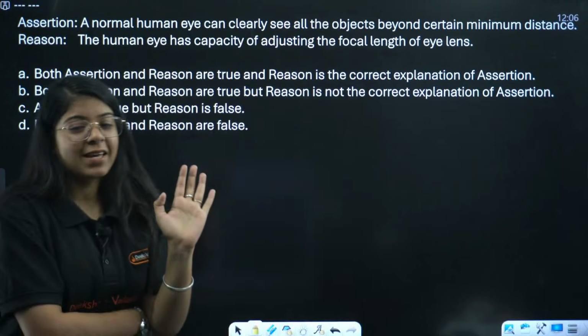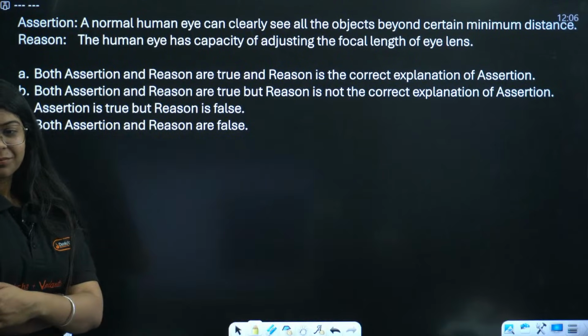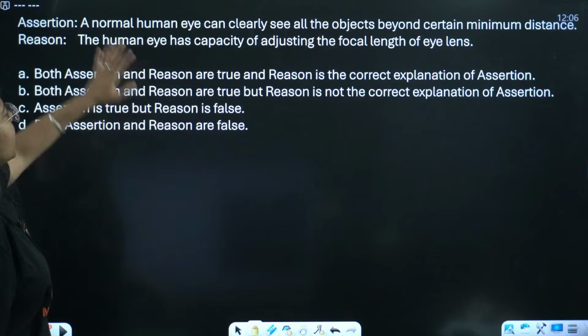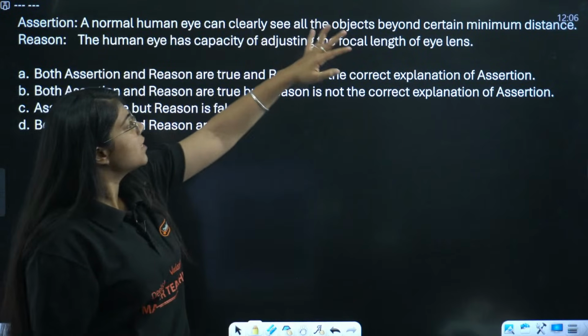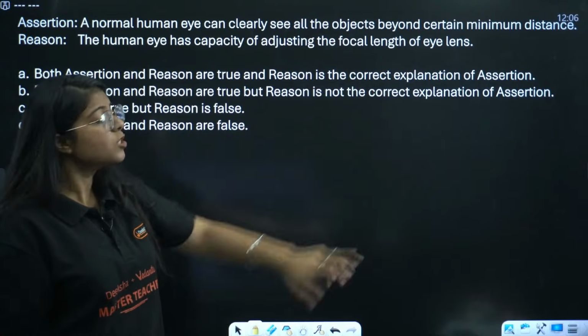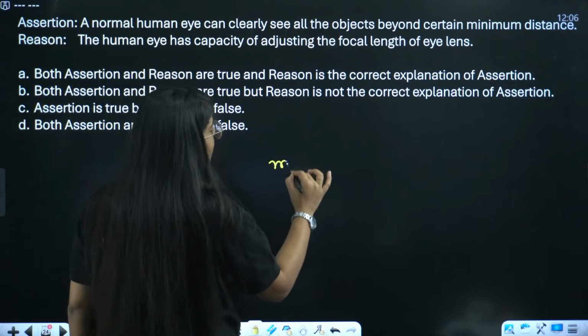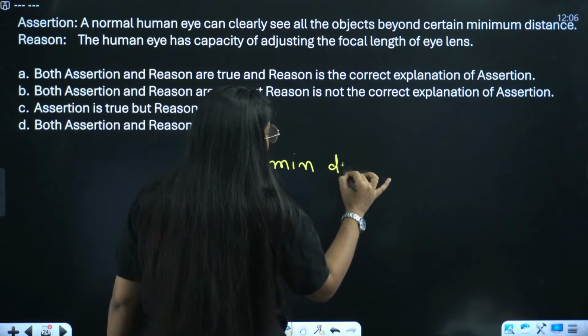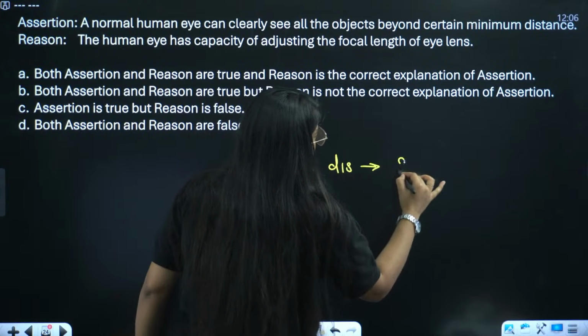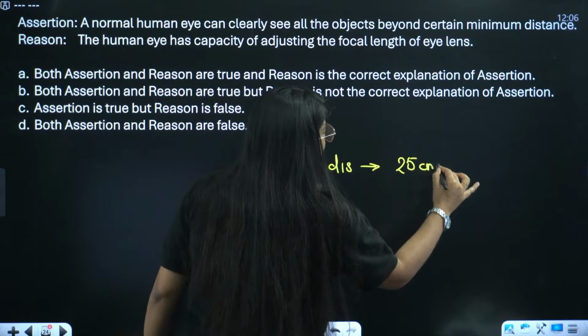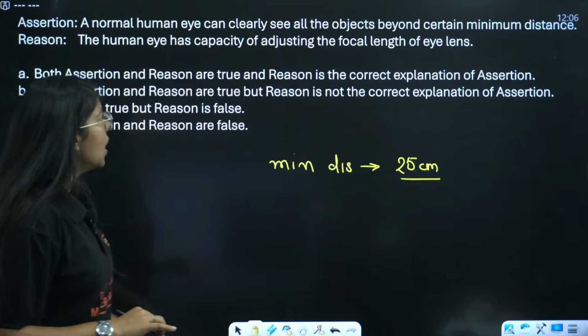All are saying A. Okay, a normal human eye can clearly see all the objects beyond a certain minimum distance. How much is that minimum distance? That minimum distance is 25 centimeters from our eye. Why?